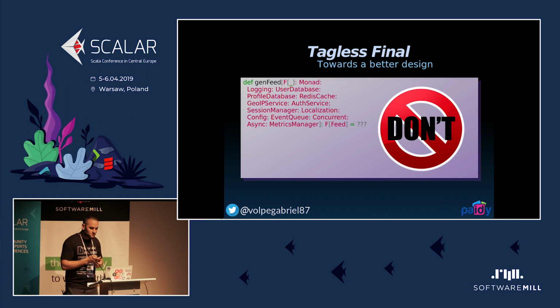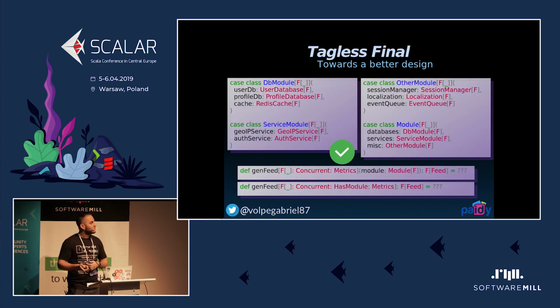Don't do that. Instead, create some modules to organize your dependencies, and you will end up with some function like this at the bottom, more or less. There are best practices for how you can encode this, basically by creating modules.